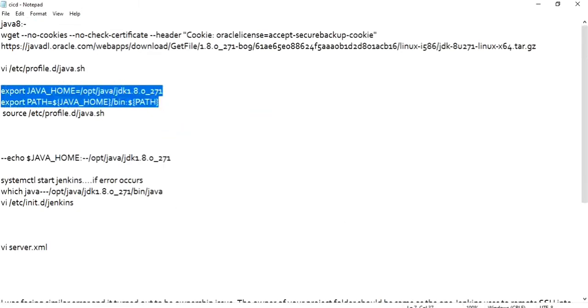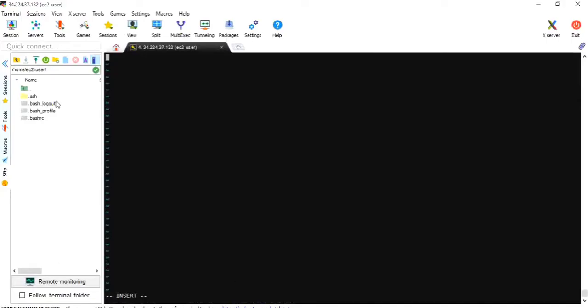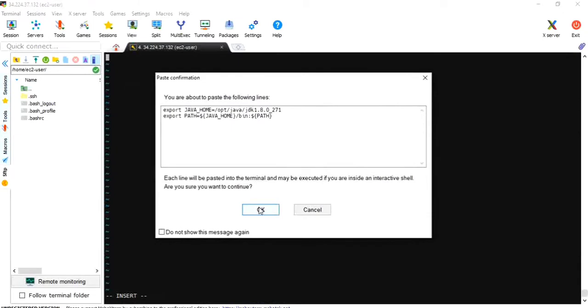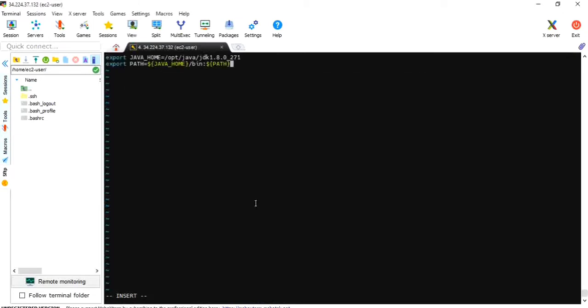I will export the path. Export JAVA_HOME, the directory where I have installed Java, and PATH. Okay, all is set. Escape, shift :wq.